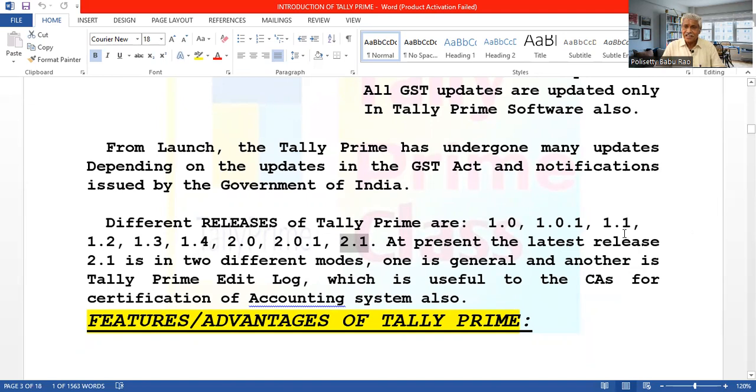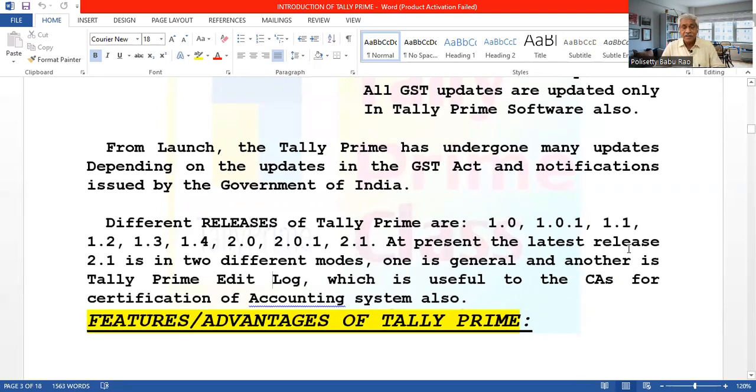One is general, useful to all the taxpayers. And the other one is called Tally Prime Edit Log. This is useful for CS, auditors, for certification of the accounting system, whether the accounting system is correctly followed, and any changes in it.